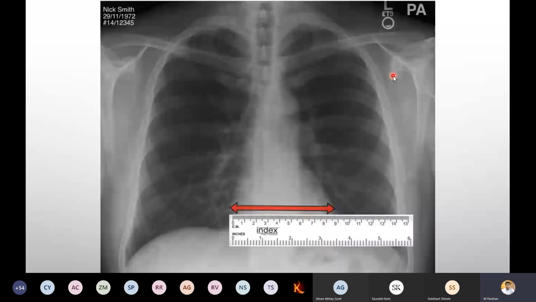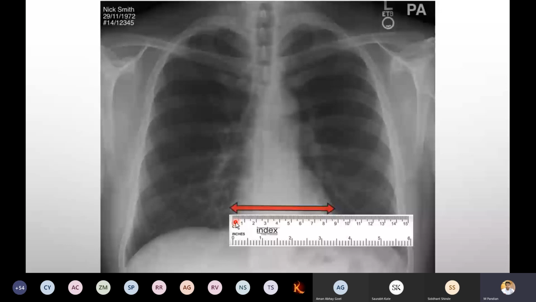See here, the PA view is there, and where we want to place the scale, see clearly. It is the heart. Right and left, don't confuse there. If you confuse, see this film, there is a marker. L means left side. So place the 0 on the right side.